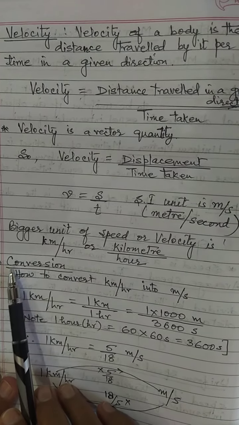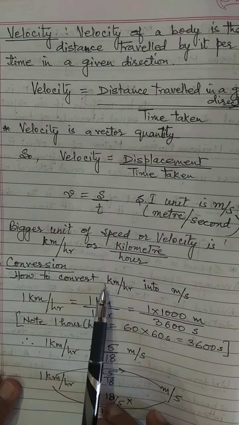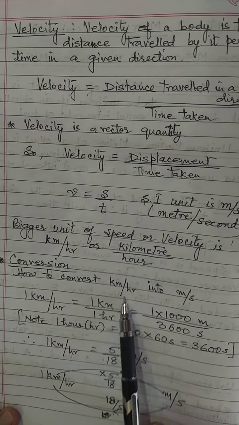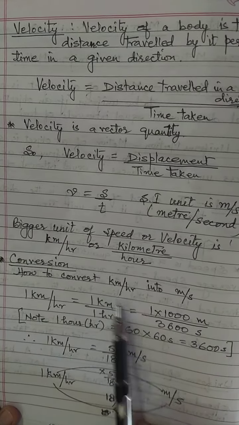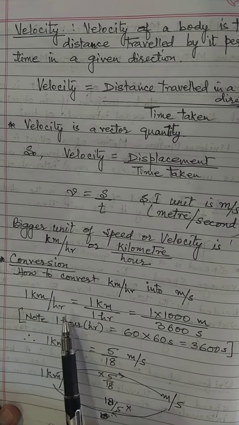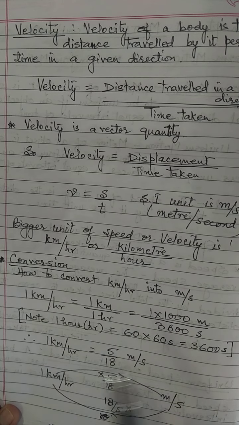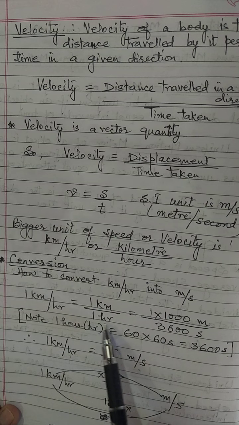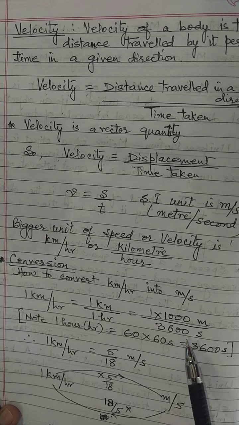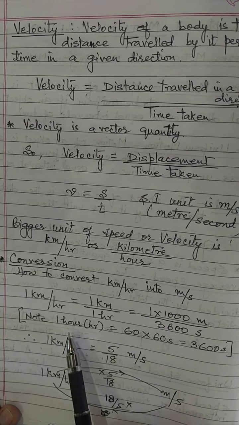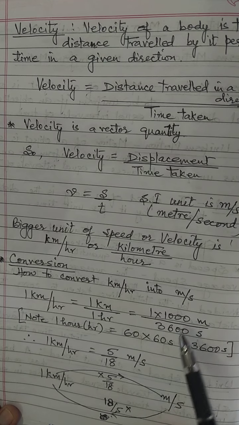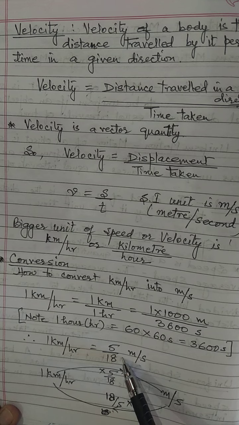Next we will see the conversions, how to convert kilometer per hour into meter per second. Speed is given, sometimes in kilometer per hour, sometimes in meter per second. So how do we convert from kilometer per hour to meter per second? 1 kilometer per hour is equal to 1 kilometer divided by 1 hour, which is 1000 meter divided by 3600 second. 1 hour is 60 into 60 second, which is 3600 second. So 1000 divided by 3600 comes out to be 5 by 18.